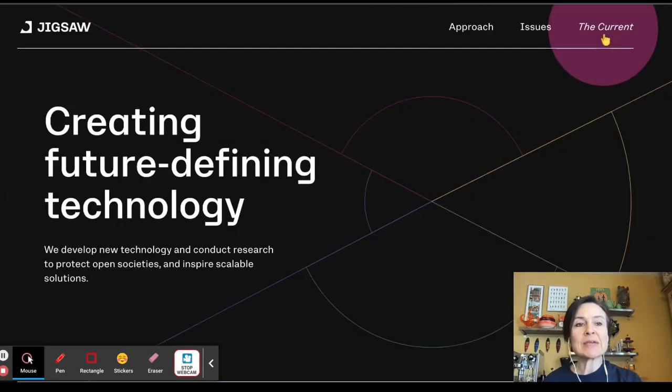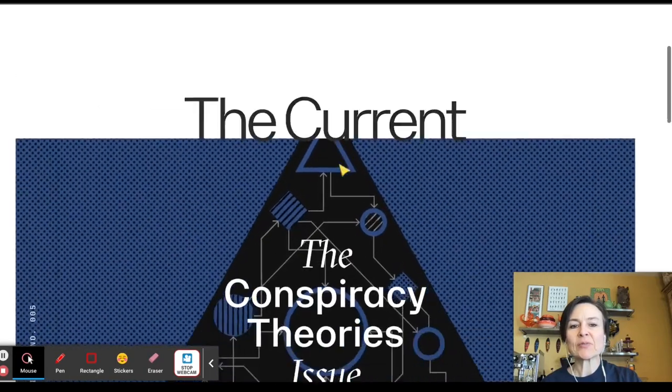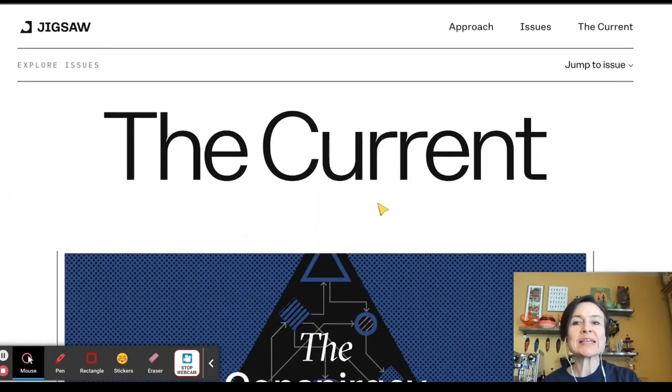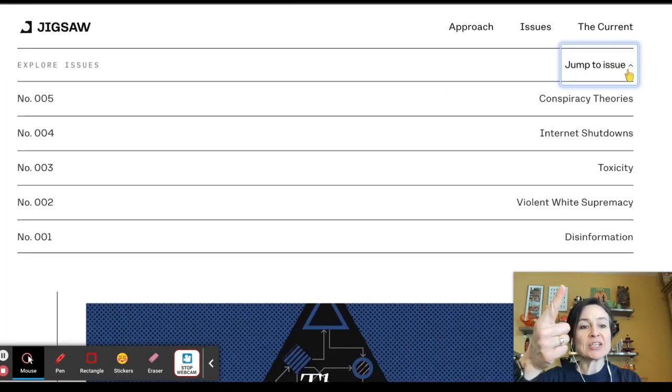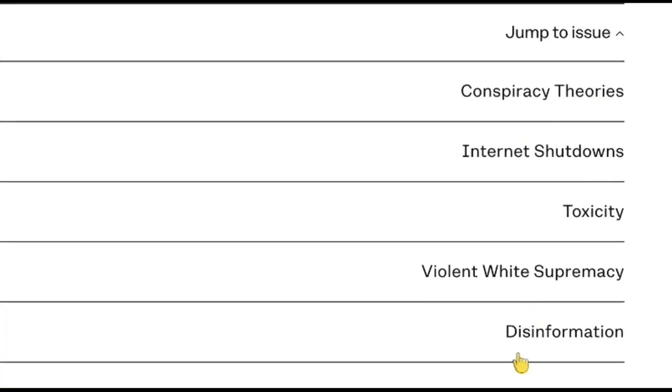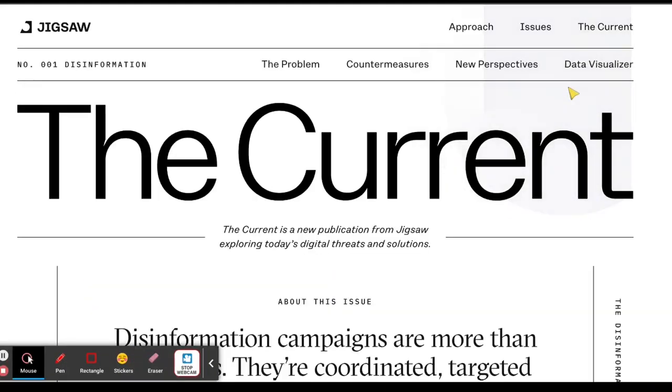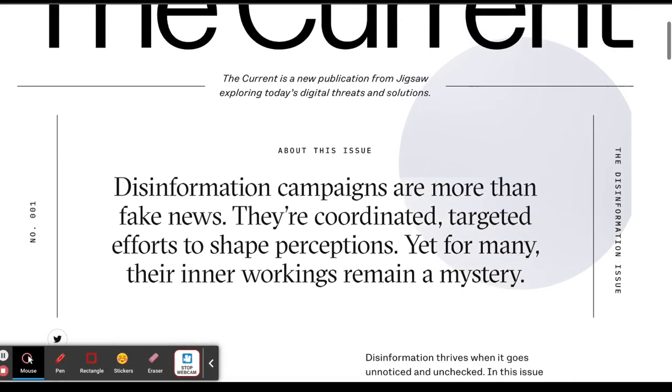The tab that really excites me is the far right, the Current. And so when we take a look here, we can see that it is a visually engaging online magazine. So I'm going to click on the Jump to Issue button, and we can see that there are a number of them. Let's take a look at the disinformation issue to start off with.